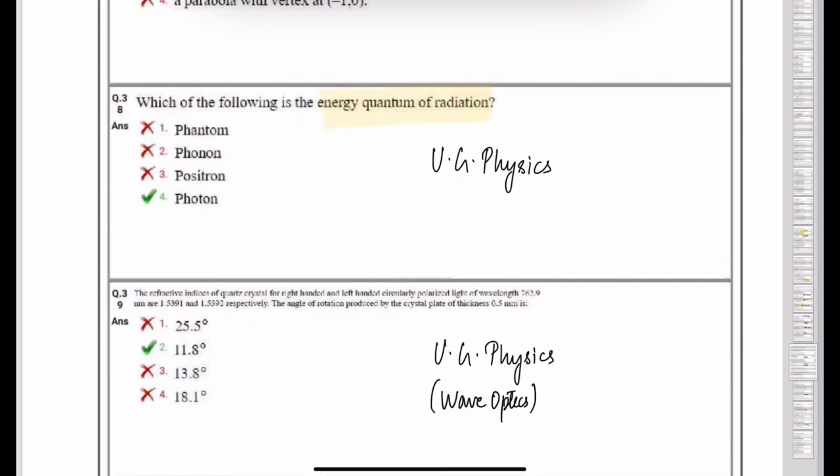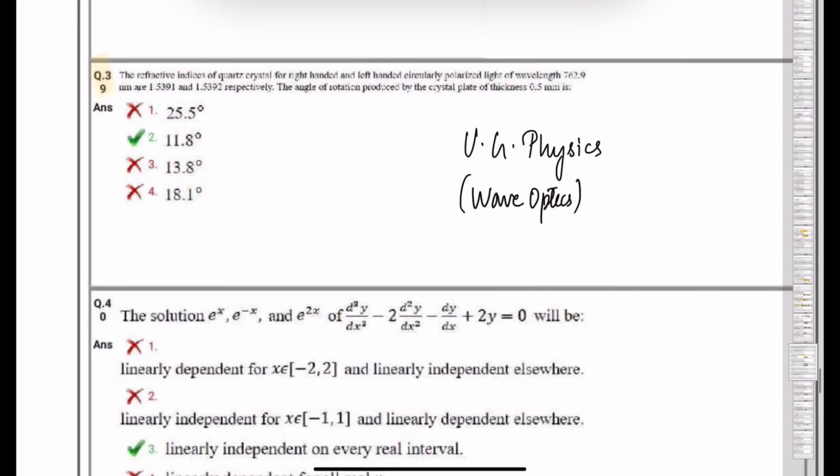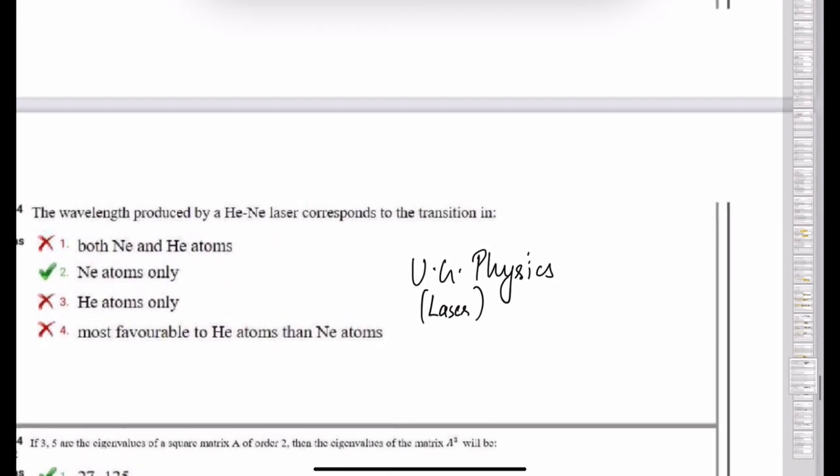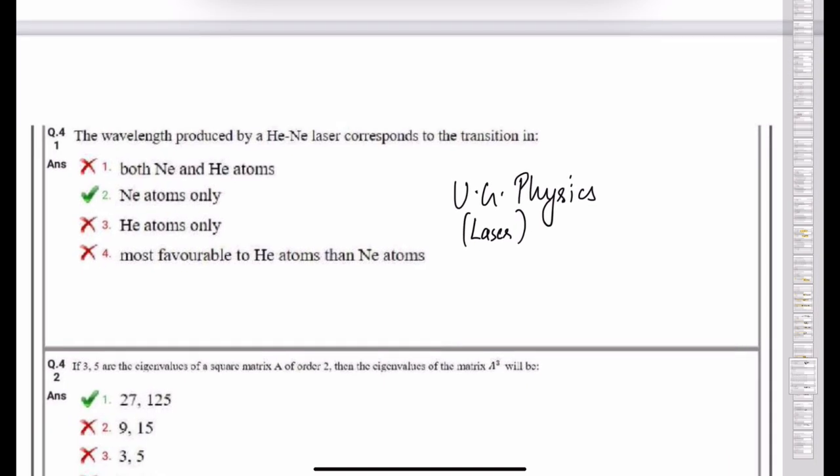Which of the following is the energy quantum of radiation? If you have studied this in 12th class also, but it is actually from first year. Question number 39 deals with angle of rotation produced by crystal plate of thickness 0.5 mm. So this question is actually from wave optics first year physics. Next question number 41. The wavelength produced by helium neon laser corresponds to the transition in. This question is from laser topic of first year physics.